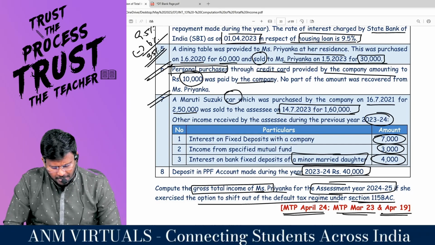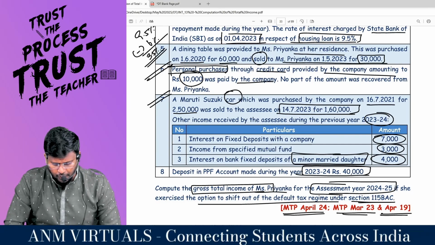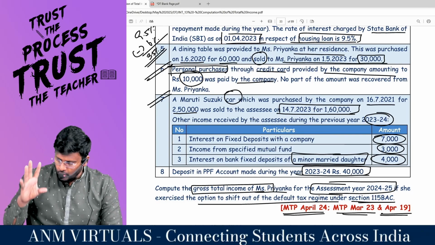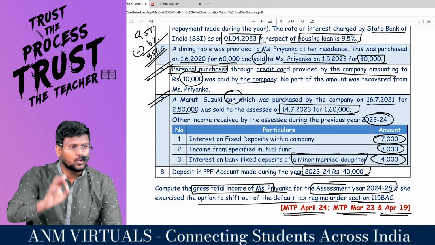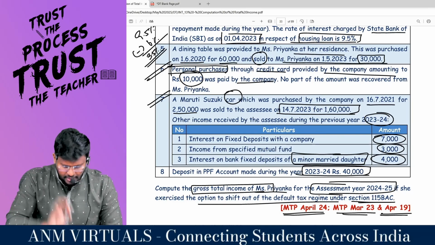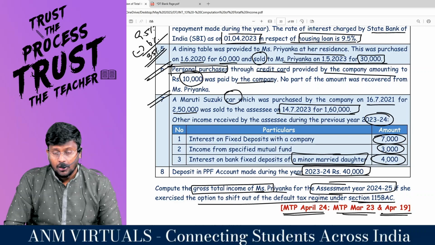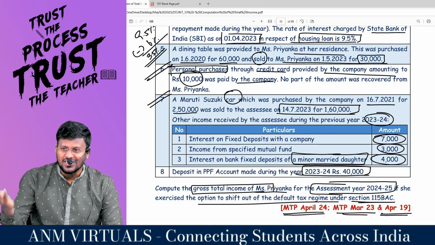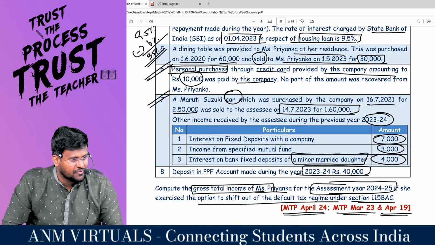Interest from FD will be taxable under IFOS. Specified mutual fund income will be taxable under IFOS. Minor married daughter, sir, 4,000 has to be clubbed, but when you are clubbing, don't forget to reduce 1,500 if it is the optional tax regime. If it is the default tax regime, you can't reduce that 1,500. You should be very specific. Are you all really with me?